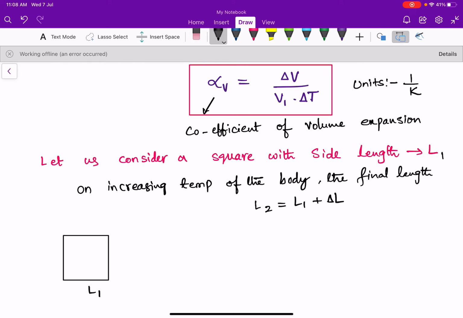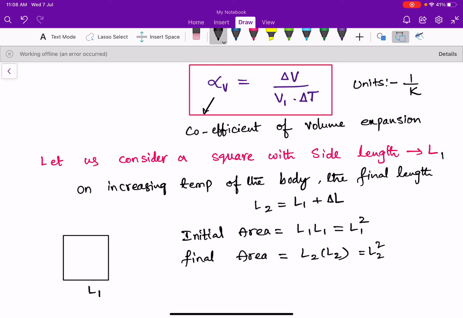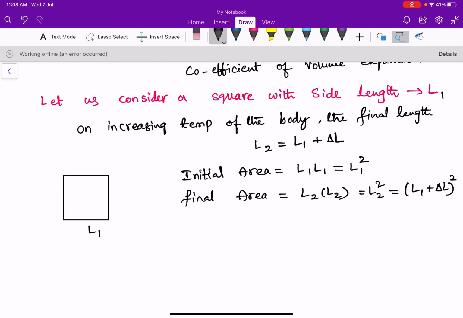Now the initial area of the square is nothing but L1 into L1, that is L1 square, and the final area is L2 into L2, that is L2 square. L2 is nothing but L1 plus delta L whole square. Here the initial area is A1 and the final area is A2.